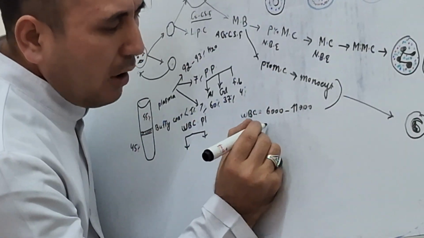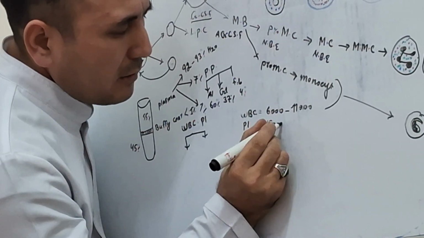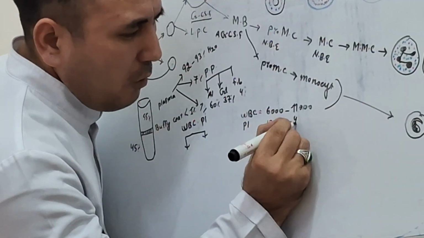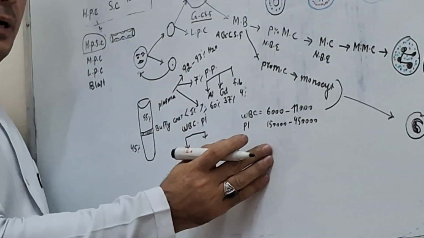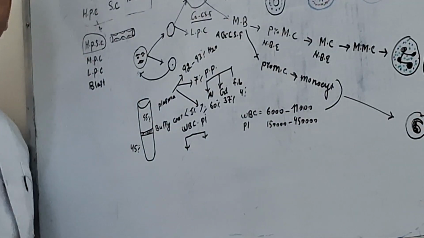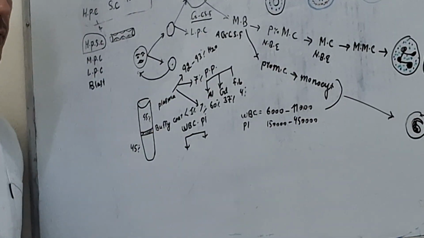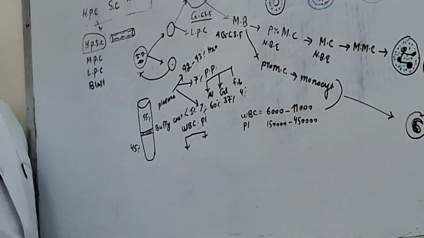Then platelets, normal range of platelets, 150,000 to 450,000. Yeah, it's normal. More than 450,000, thrombocytosis. Less, thrombopenia. Okay, about granulocytes, agranulocytes, you understand.